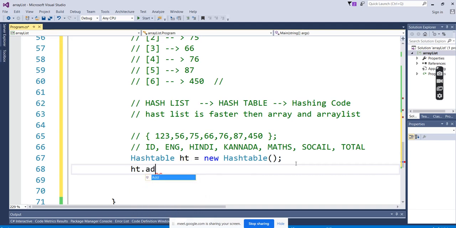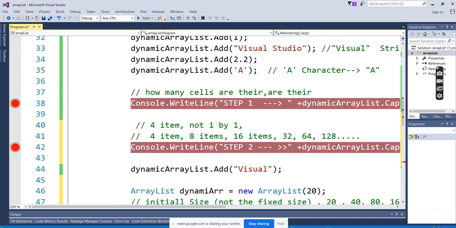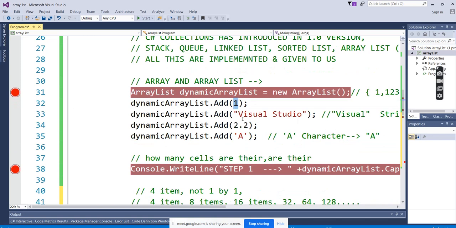Hashtable dot Add. Here you can see in the IntelliSense what it is saying. When we say Hashtable dot Add, it is asking for key and value. Previously, in the array, we were entering only one value, right? You see here the word they say, enter the value, means we are entering only the values. We are not entering the key.